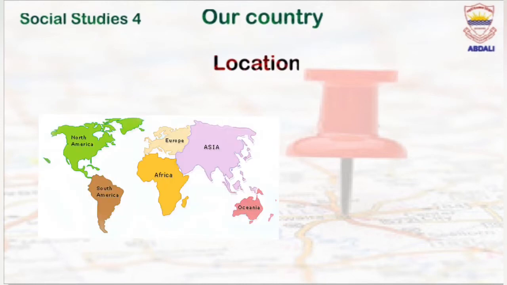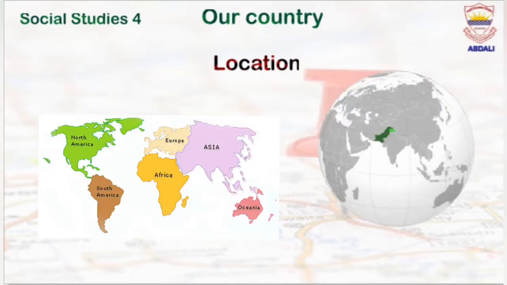Location: Pakistan is in the southern part of the continent of Asia. Dear students, do you know there are 7 continents in the world and Asia is the largest continent?